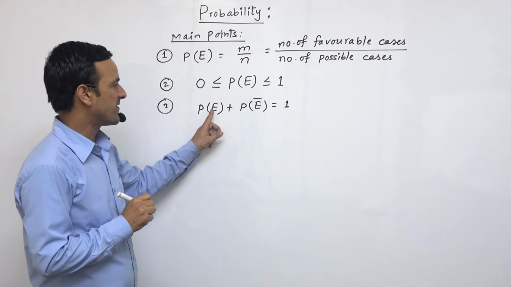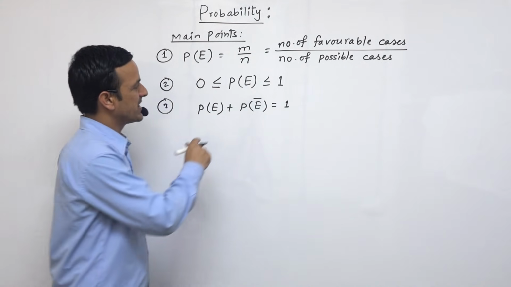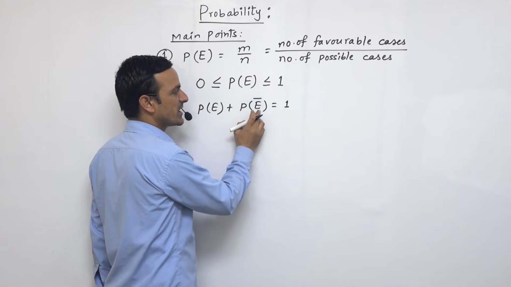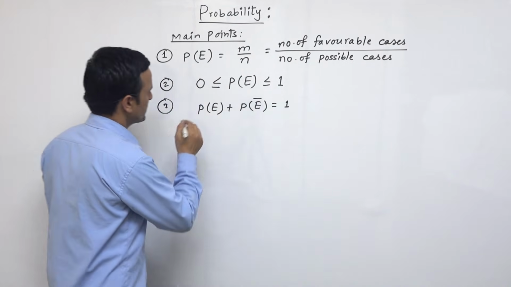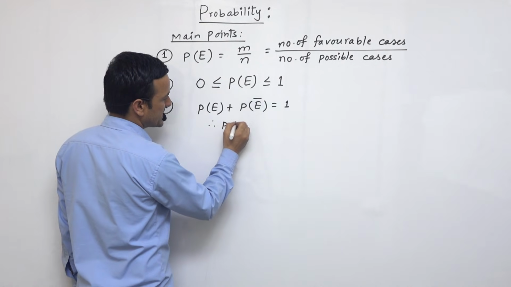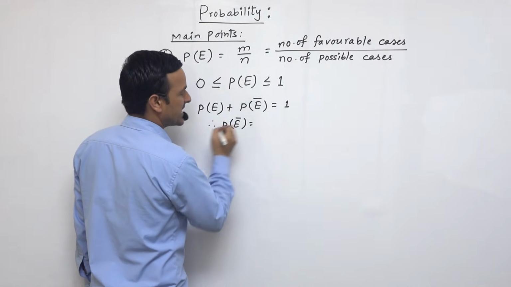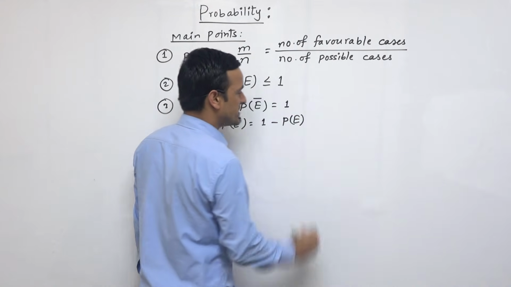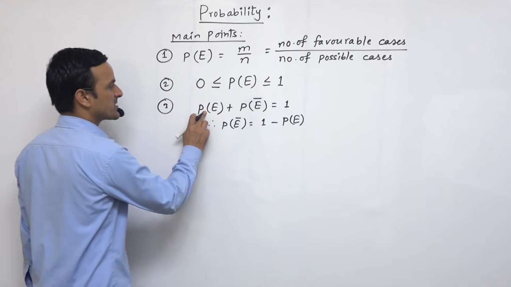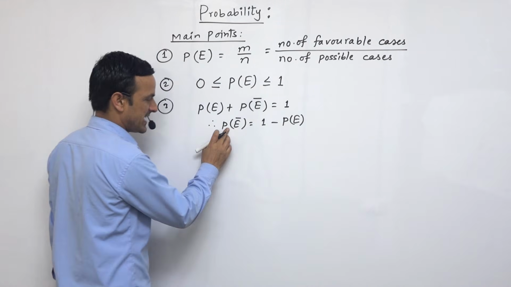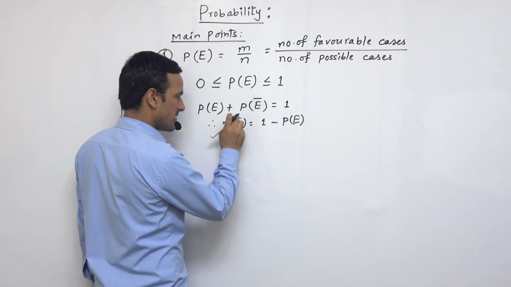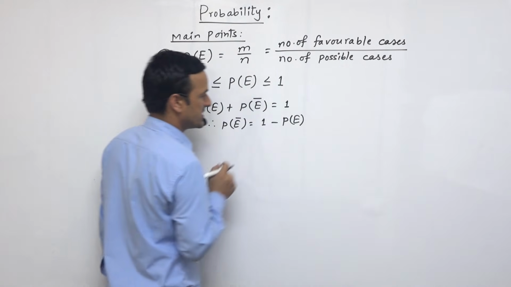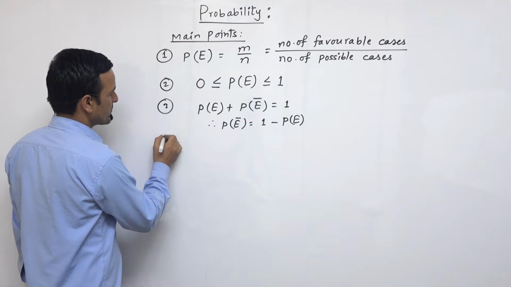It is the probability of the event happening and the probability of it not happening. So if we add together, this becomes 1. Whenever it is asked for the non-happening of an event, we can find it by 1 minus probability of E. When we transpose this term, we get the probability of E not happening equal to 1 minus the probability of that event.